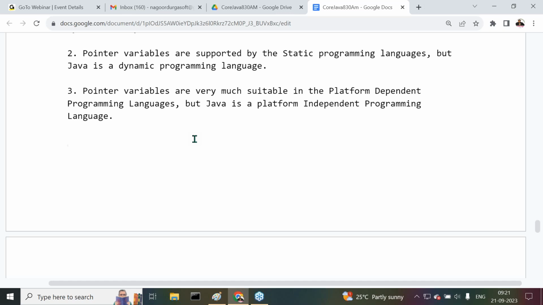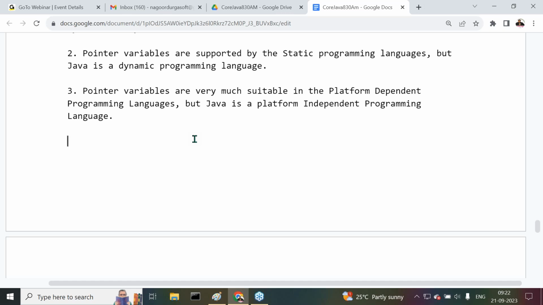So pointers are very much comfortable and clear in platform dependent programming languages like C and C++. But coming to the platform independent programming language, all of you understand it clearly. What is a platform independent programming language? In simple words, compilation is on one operating system, and execution is on another operating system. That means compilation is on one computer, and execution is on another computer.